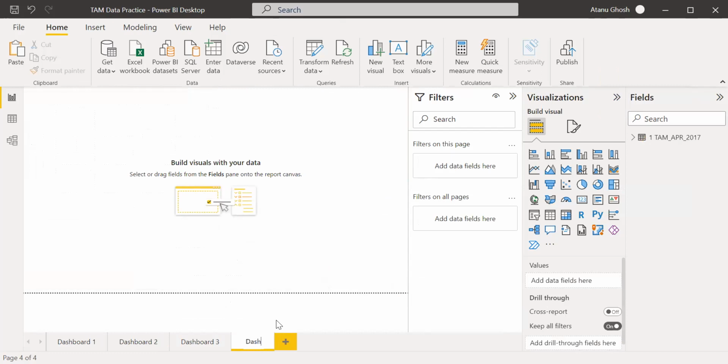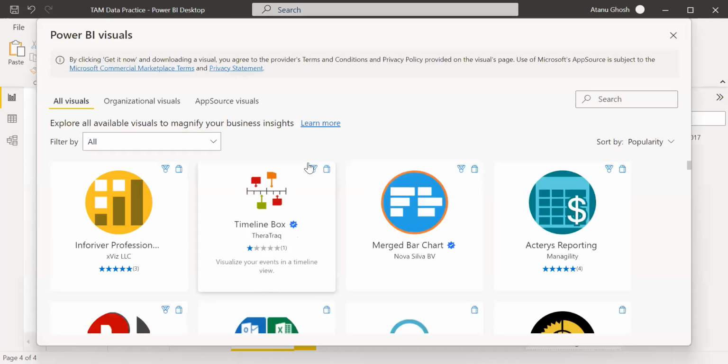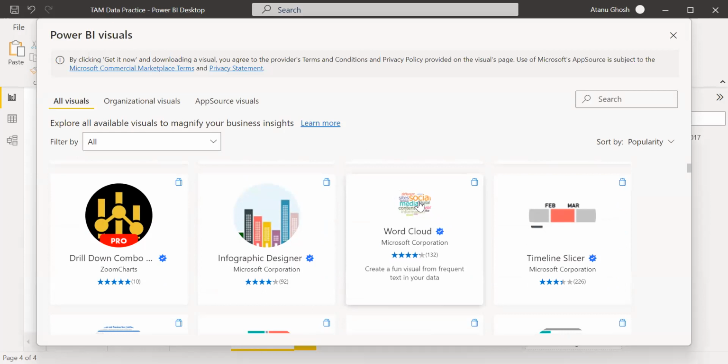So the highest number of times a word has appeared in a paragraph becomes the biggest. So there are many custom visuals, right? So one of them is a word cloud. There are quite a few others, so you can see that, and next day maybe some of them. So these are word clouds.